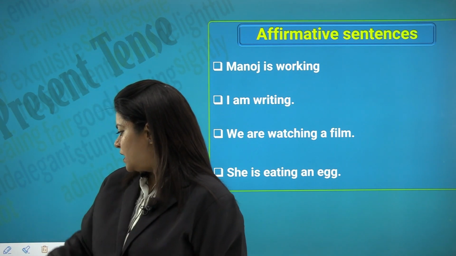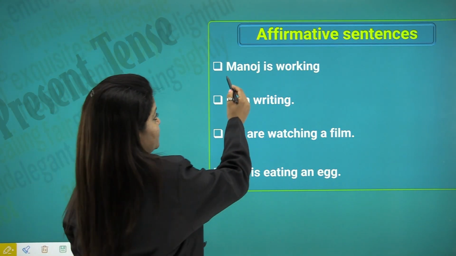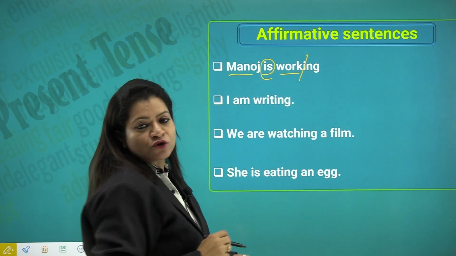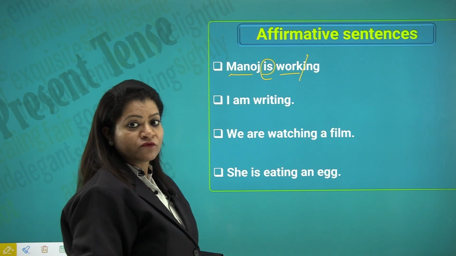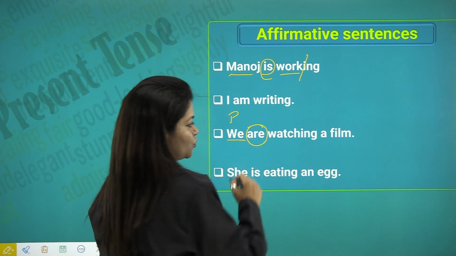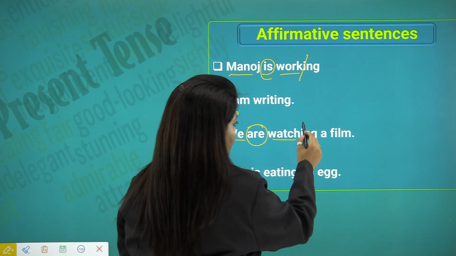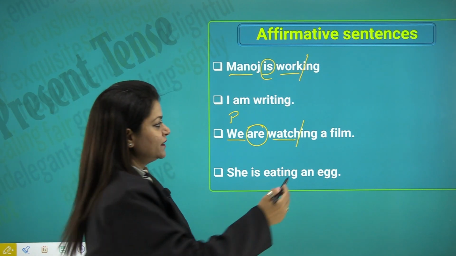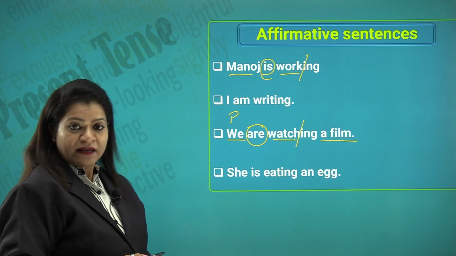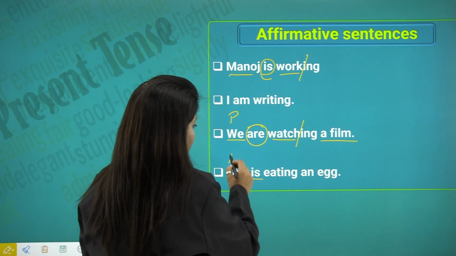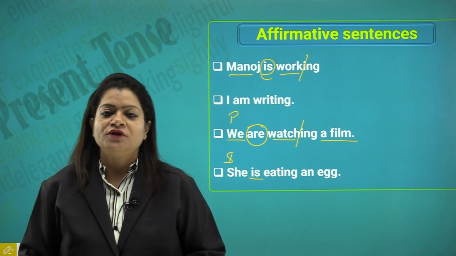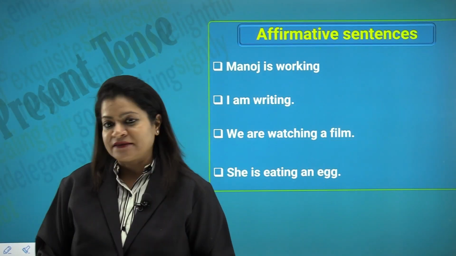So, you see how in these sentences we have our subject, we have the auxiliary verb, and we have the verb plus ing, which is denoting some action which is being done at the time of talking. Look at this one, we, because the subject is plural, our verb is also are, and then we have the main verb plus ing and then the complement or the object. She is eating an egg, again is because the subject is singular here. So, that is how we make sentences for the present continuous tense.